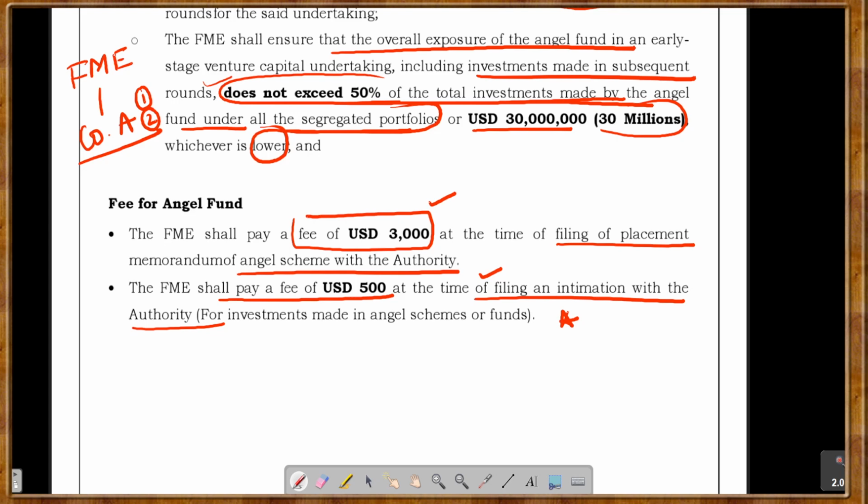We are done with the angel schemes, angel funds. Now we'll be discussing a few other topics as well.